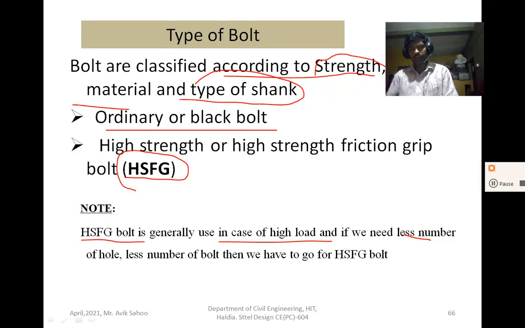As the HSFG bolt has high strength, you need fewer holes and fewer bolts, so we go for HSFG bolts. Generally ordinary bolts are used, but when a huge load comes, and you also need fewer holes and fewer bolts, at that time we use HSFG bolts.